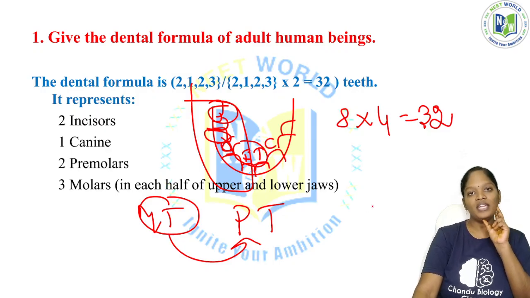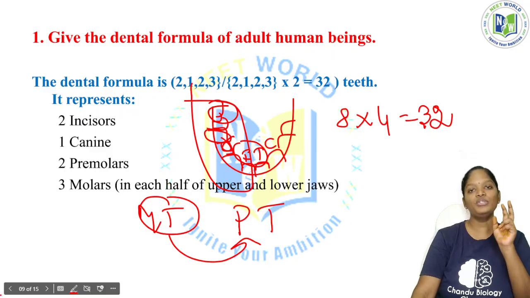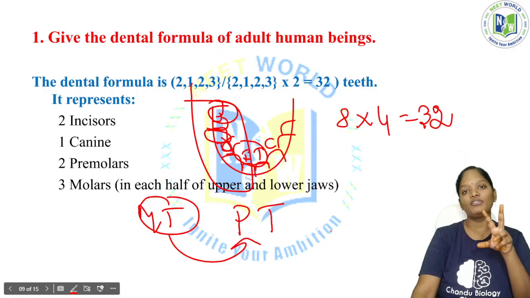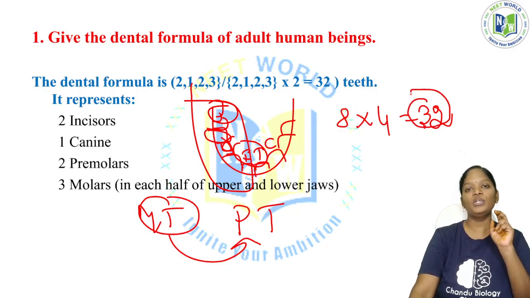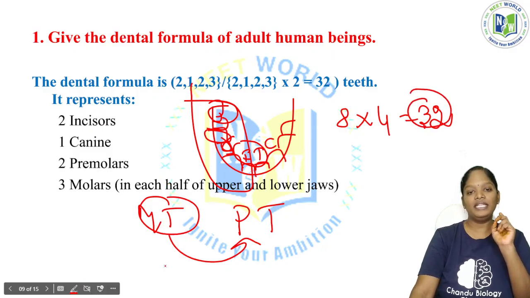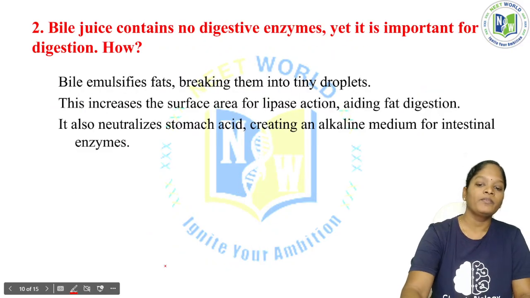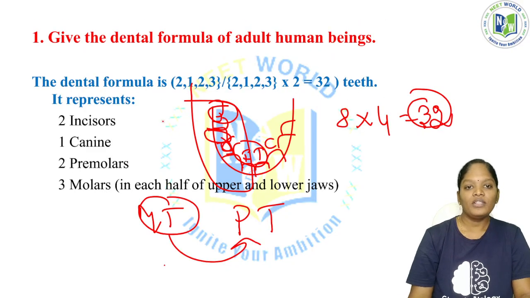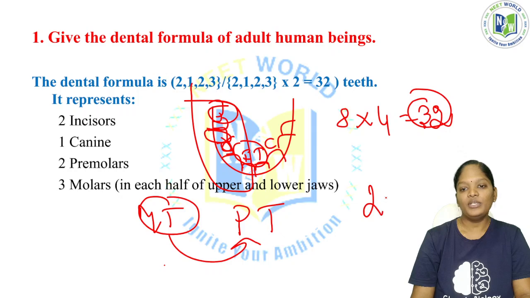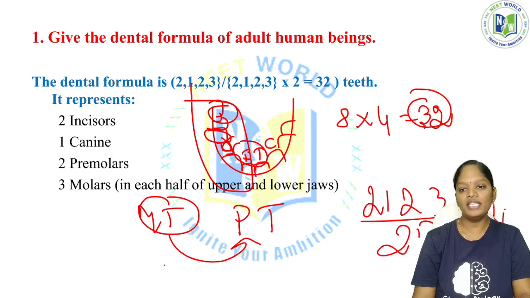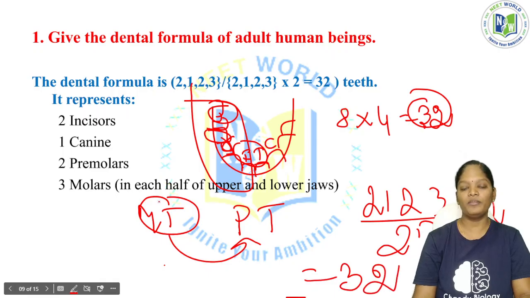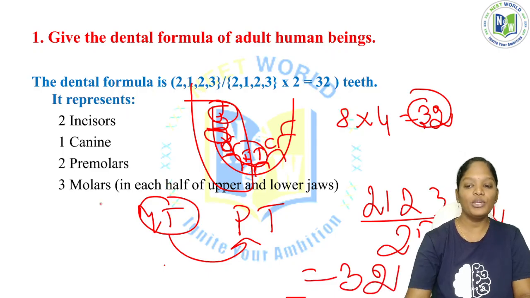Okay, so one side we are having 8, and we have this side and upper two sides, so we are having 4 sides. So 8 into 4 is 32. So we are having totally 32 teeth. That is why, see here, upper side 2 1 2 3 divided by 2 1 2 3, into 2 is equal to 32. So this is how we have to write the dental formula. This is the dental formula for human beings.